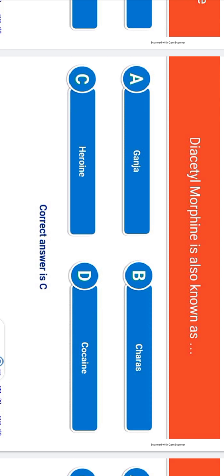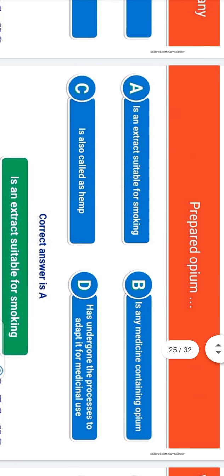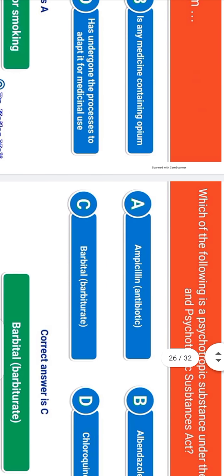Diacetyl morphine is also known as heroin. A plant of the species of Papaver from which opium or any phenanthrene alkaloid can be extracted is called opium poppy. Prepared opium is an extract suitable for smoking.